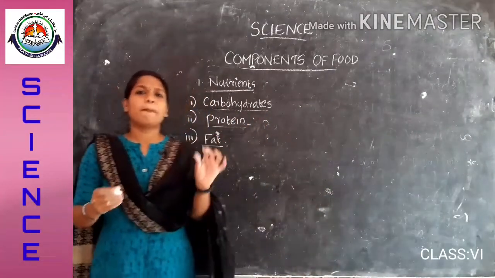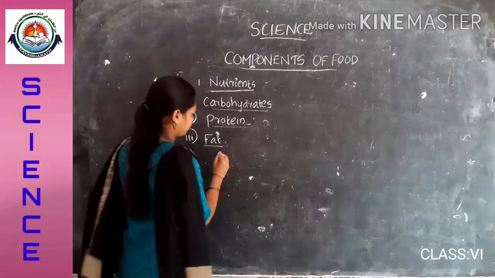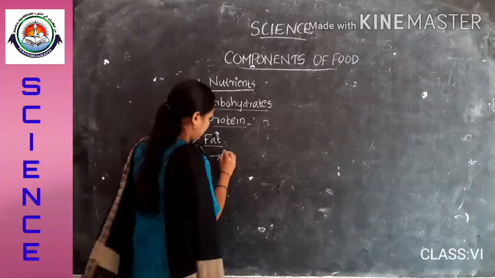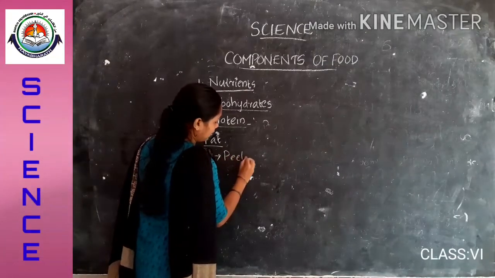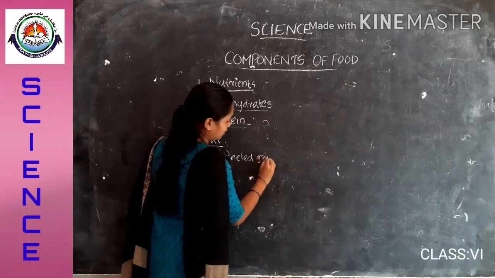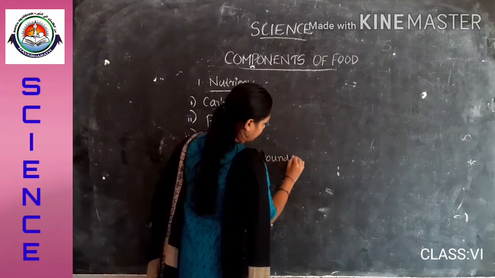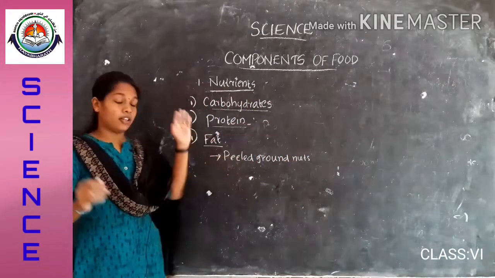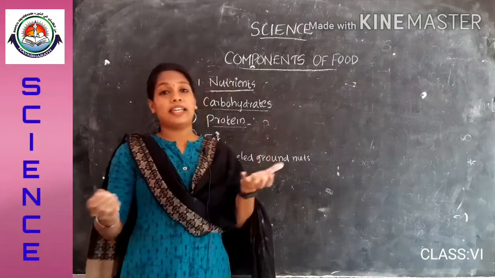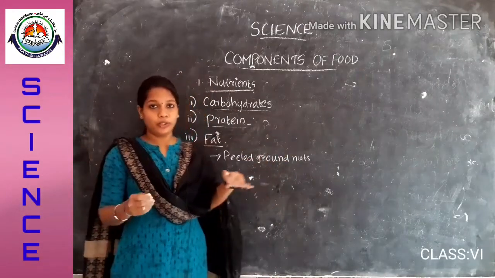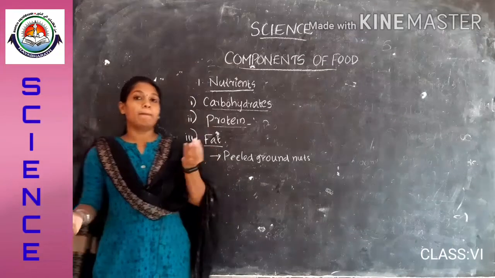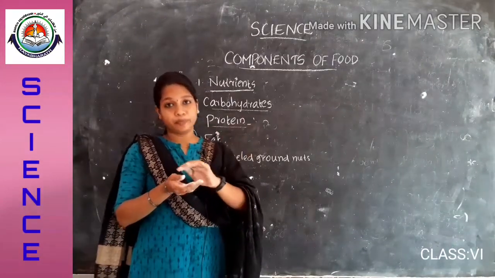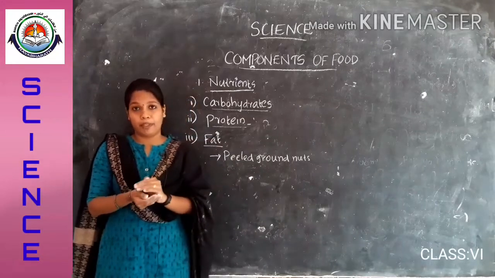It is a simple experiment. We must have peeled groundnuts for that, and also a clean white paper. Take some peeled groundnuts and wrap them in a clean white paper.